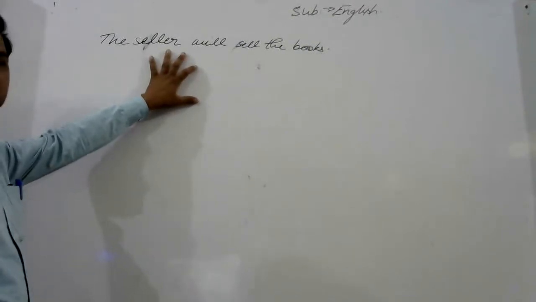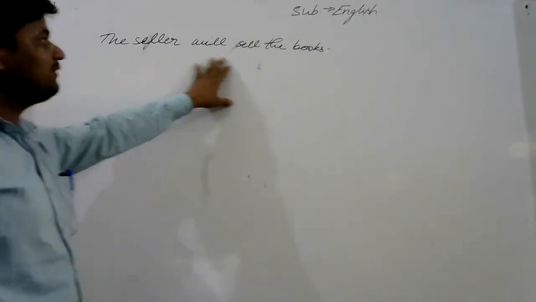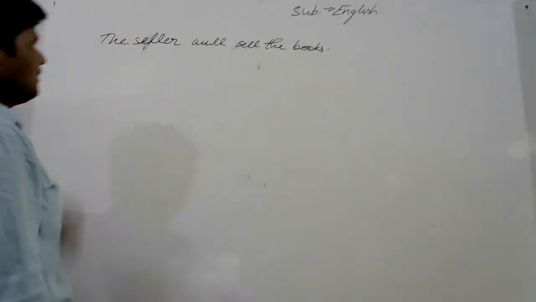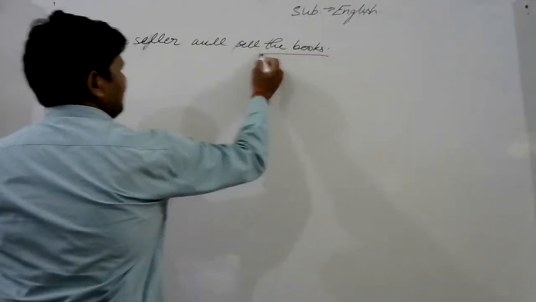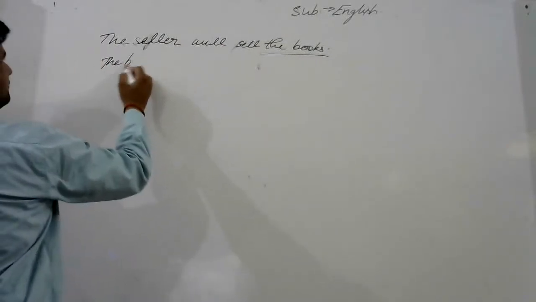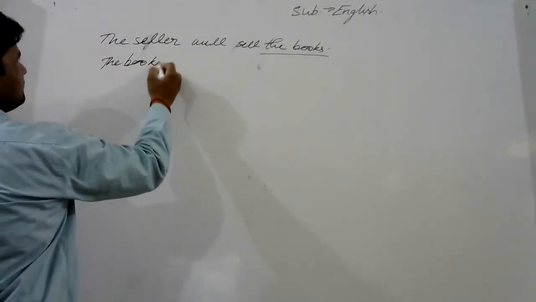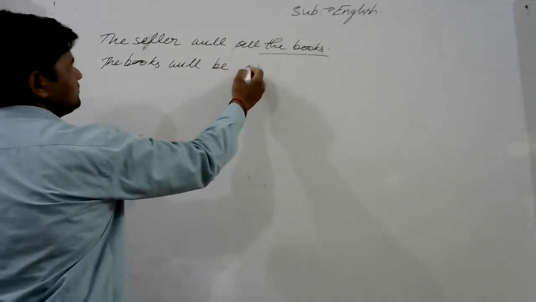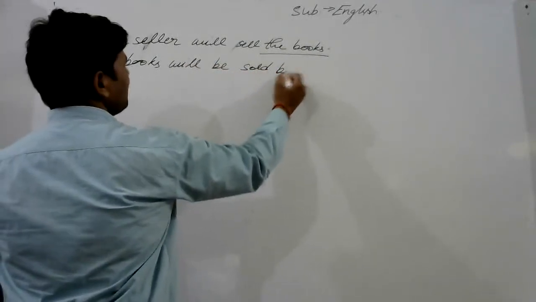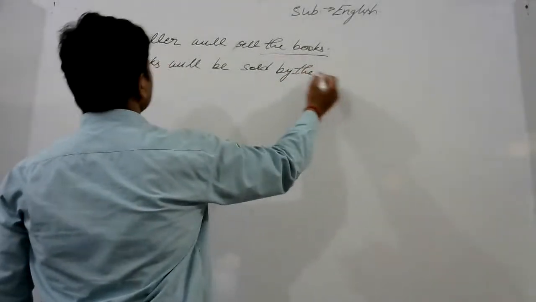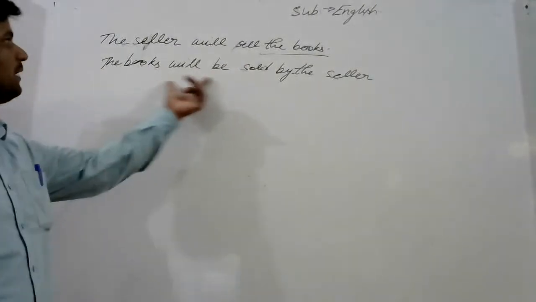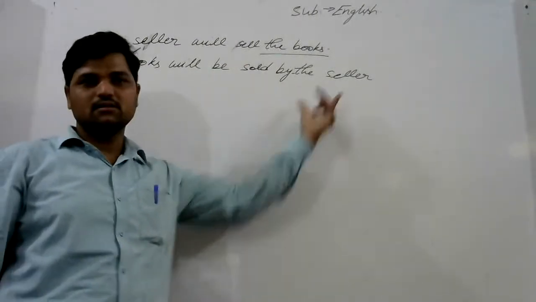The sentence is in future indefinite affirmative sentence. You understand? At first, the books will be sold by the seller. The books will be sold by the seller.